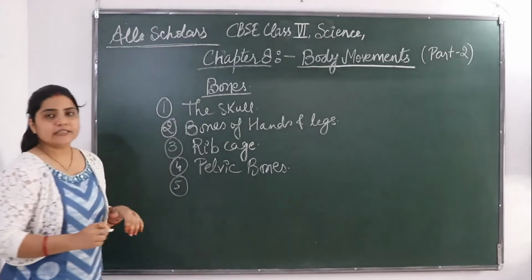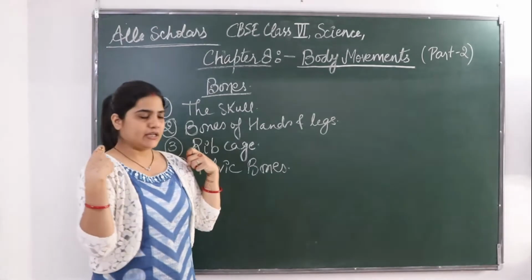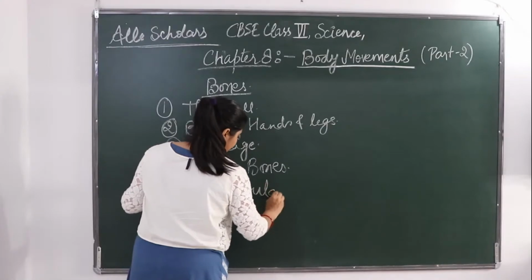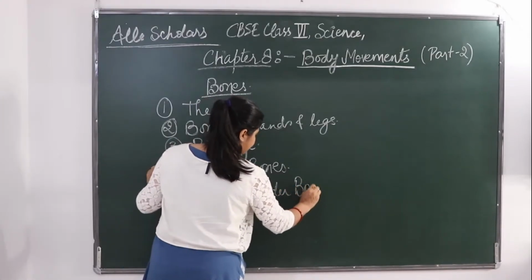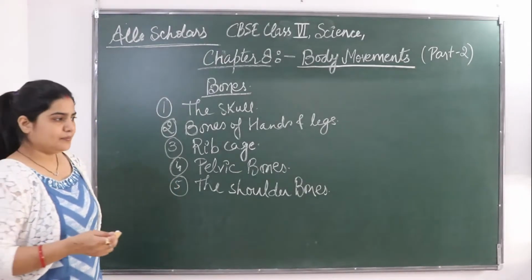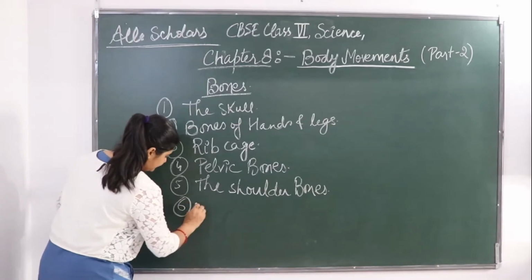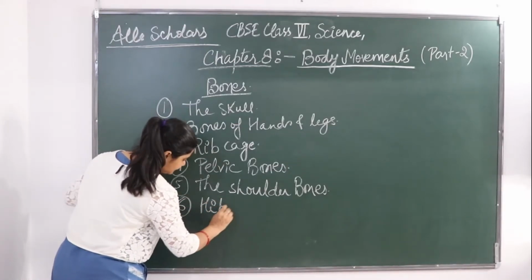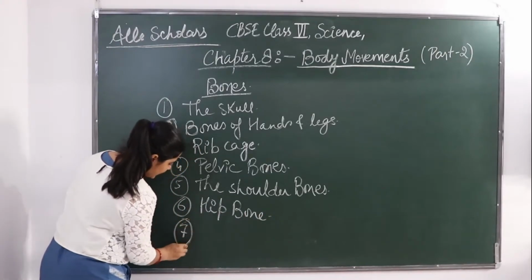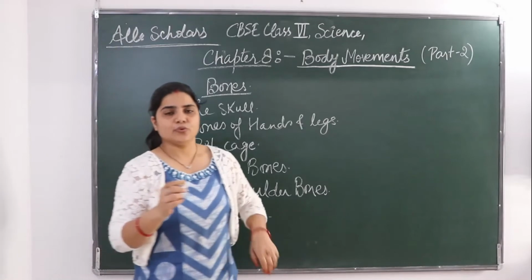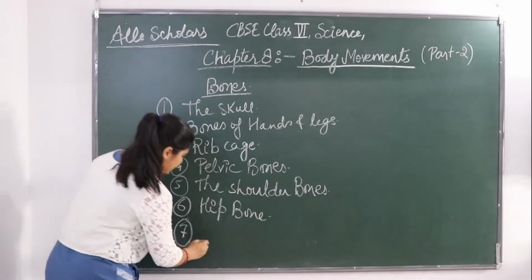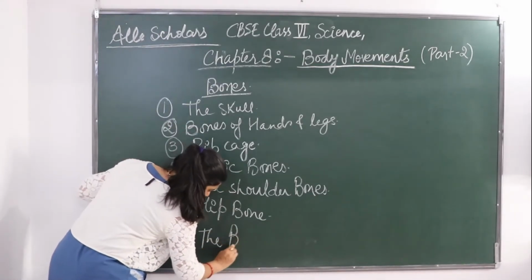Fifth, we will be studying the shoulder bones. Shoulder bones are here. Next, we will study the hip bone. And the seventh bone that we are going to study about is the backbone. This, our backbone, is the vertebral column that we will be studying.